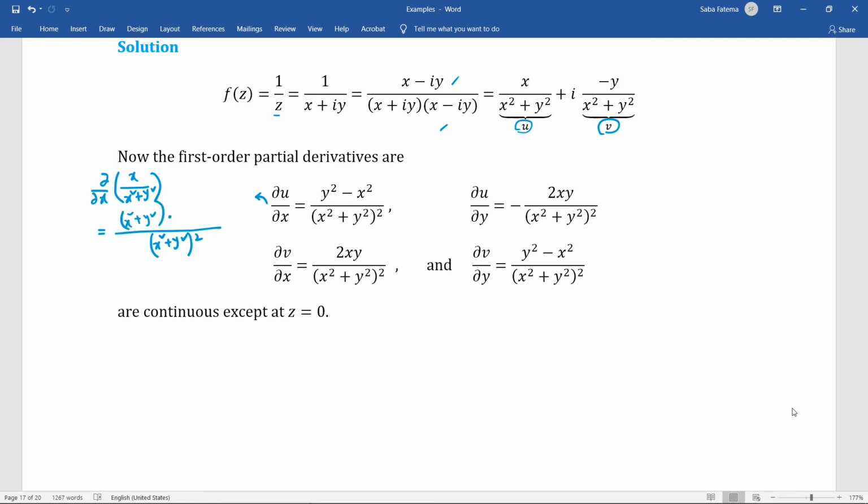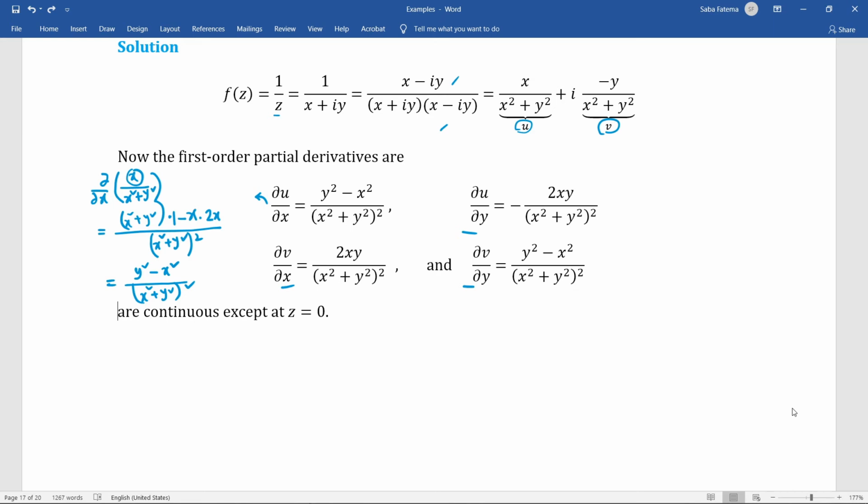Since we are differentiating with respect to x, the derivative of x is 1. And from x square plus y square, we will get 2x. And for y square, it will be 0. Now, similarly, we will get the other derivatives.